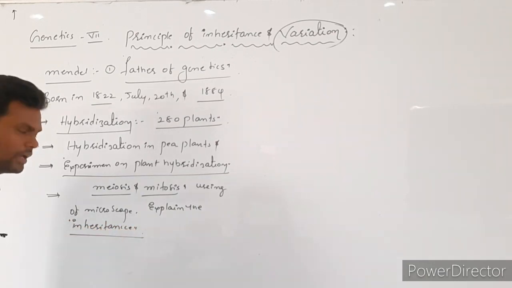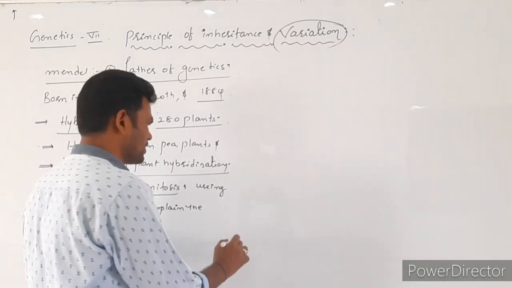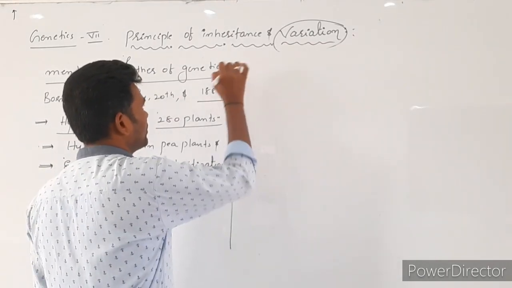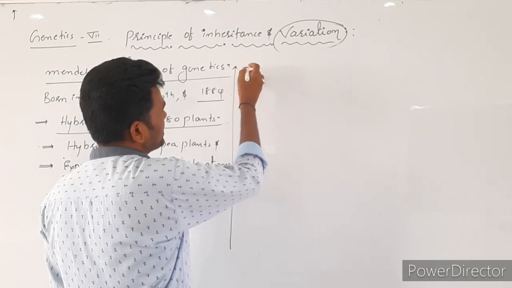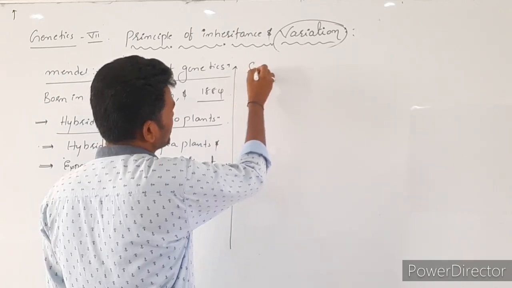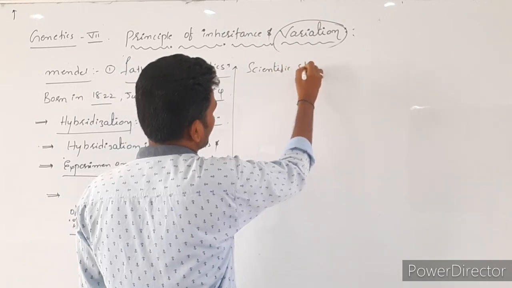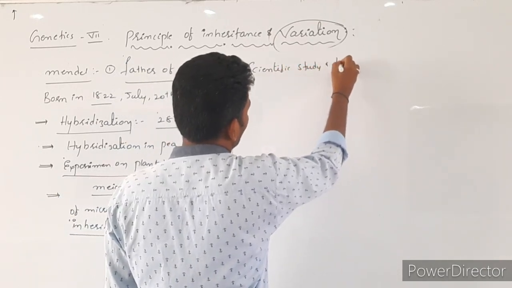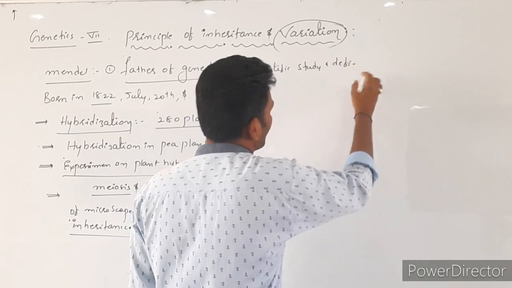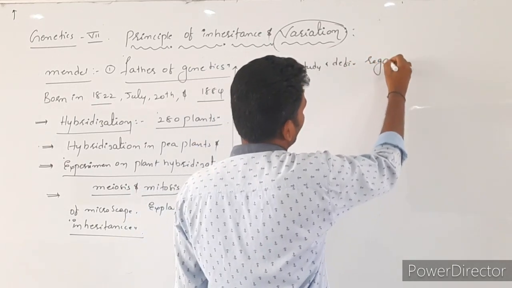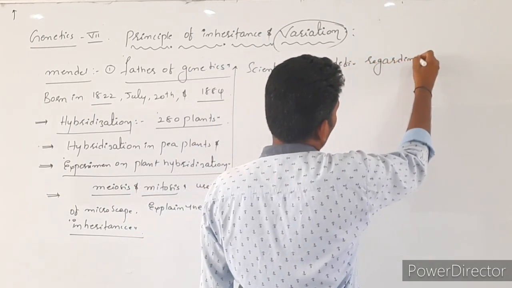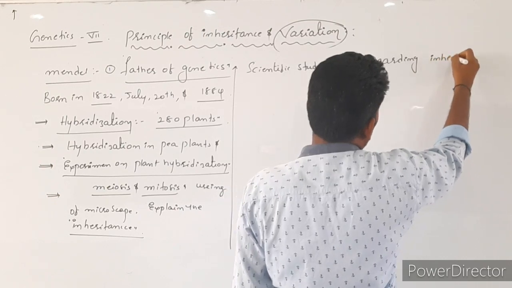Explain the inheritance. So that's why he was one of the famous scientists. Here, he is the first scientist who gave a scientific study or scientific definition regarding inheritance.